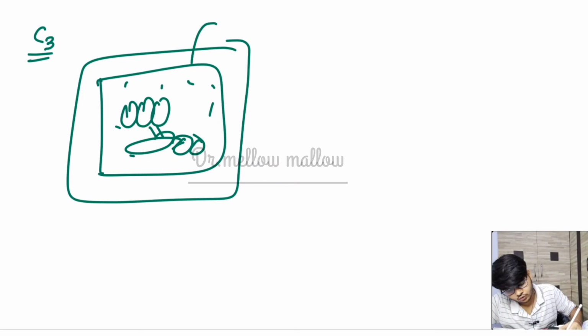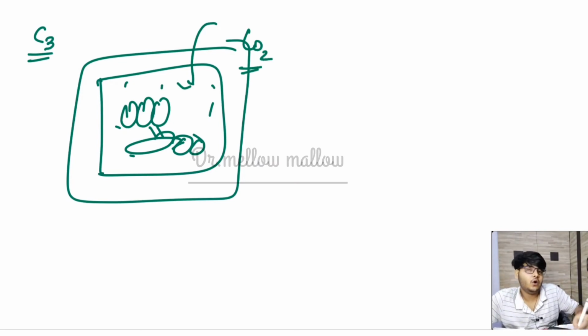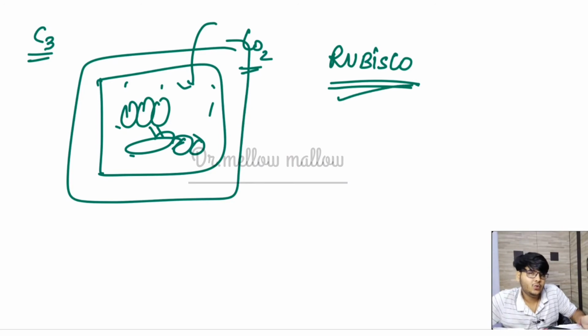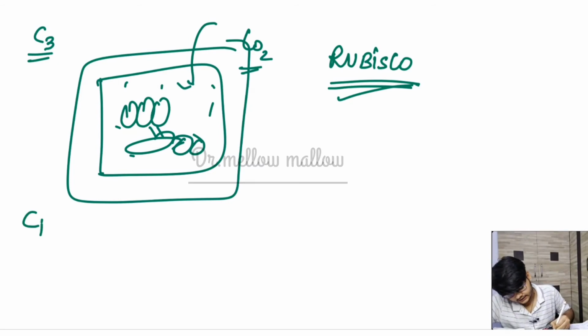Now the CO2 will be incorporated, and we all know that it is RuBisCO. This RuBisCO has a tendency to bind with CO2 or O2, so there must be a competition between CO2 and O2 to bind with the RuBisCO enzyme. Okay, now photorespiration may happen only in high light intensity, because in high light intensity the light reaction will be going very fast. The resulting high production of O2 will lead to binding of that O2 to the RuBisCO enzyme and photorespiration will happen. Okay, now for the C4 plant there is an adaptation.